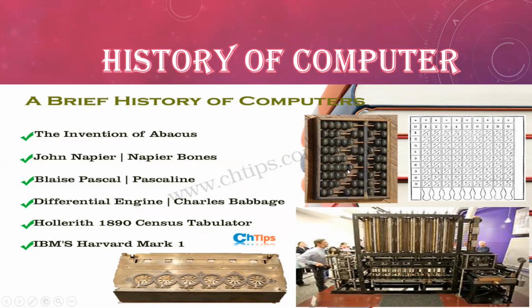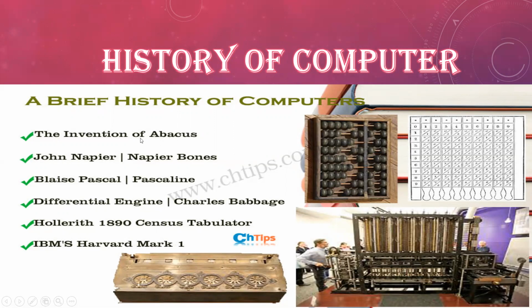In 3000 BC, China developed this device, abacus, for calculating purposes. So this is the first manual device through which we can calculate any number with the help of these small balls, or we can say these beads.